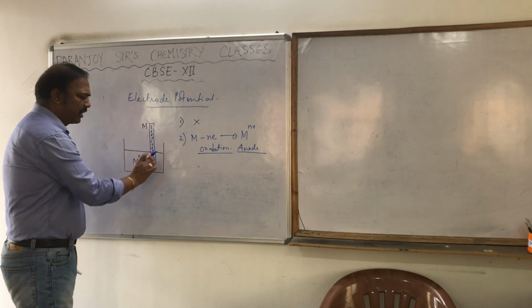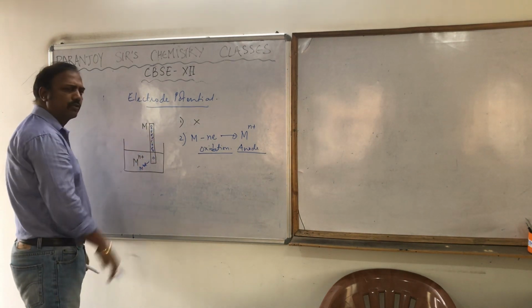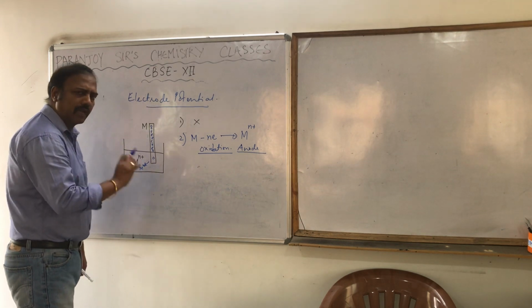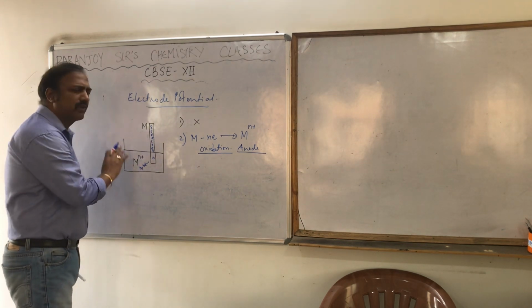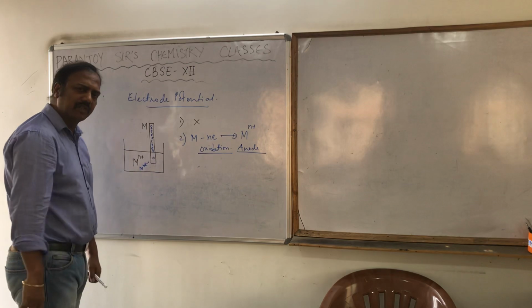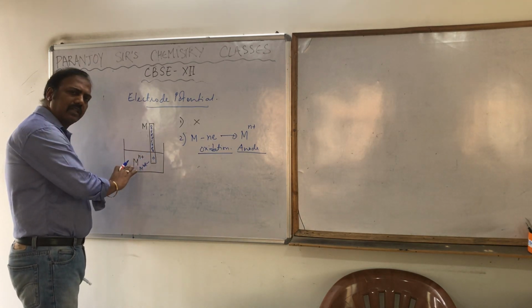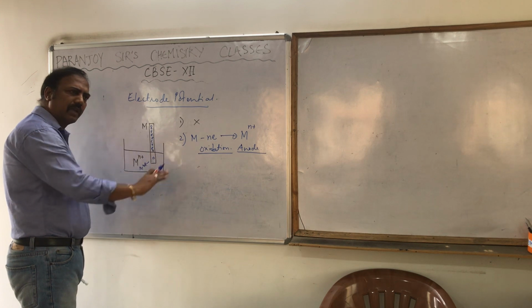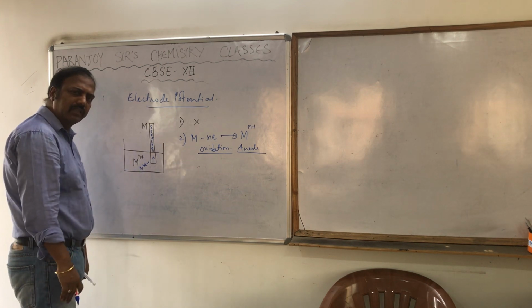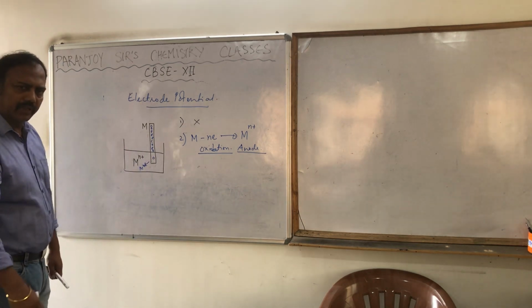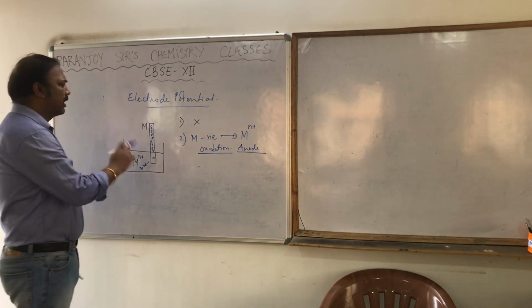Before dipping this metal strip, before the reaction took place, the solution that we had taken had equal amount of positive charge as well as negative charge. Suppose we had taken copper chloride, so whatever the charge of the copper ions, the same was that for the chloride ions. Okay, fine. Now what happens?